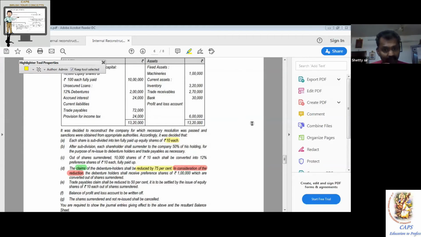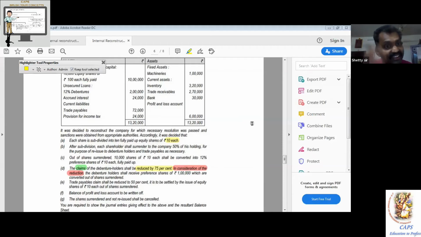Now look at the language. In consideration of the reduction, how much did they reduce? 1 lakh 60. Language interpretation. So reduction we are talking on the left side, below the left side, 1 lakh. In consideration of such reduction, I am using one extra word here to make it more beautiful.